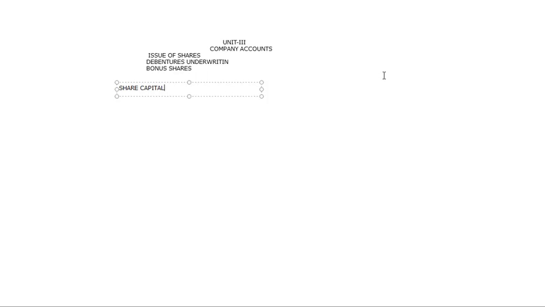Now, the shares they issue are to get the amount. Usually we start on a huge basis, so we require a maximum amount. So we have what is popularly called share capital, and this share capital is again divided into equity share capital, and one more thing we have is preference.